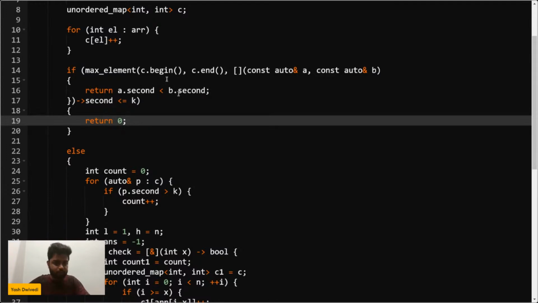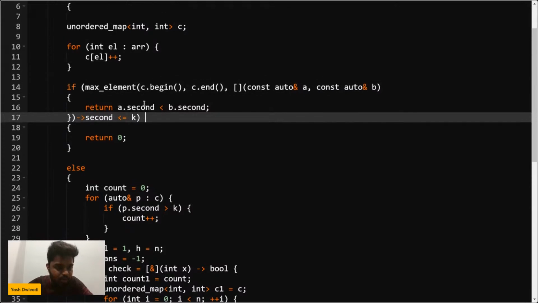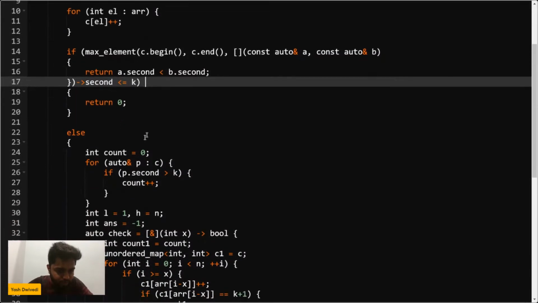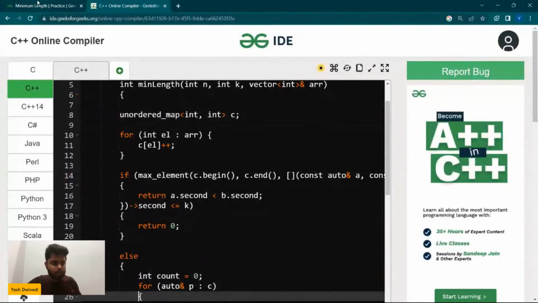So in this problem, first of all, what we are doing is we are trying to find the maximum element from the beginning till the end. Okay, and second is less equal to k. So this thing we are doing, let's just give me a second. What does the problem say further?